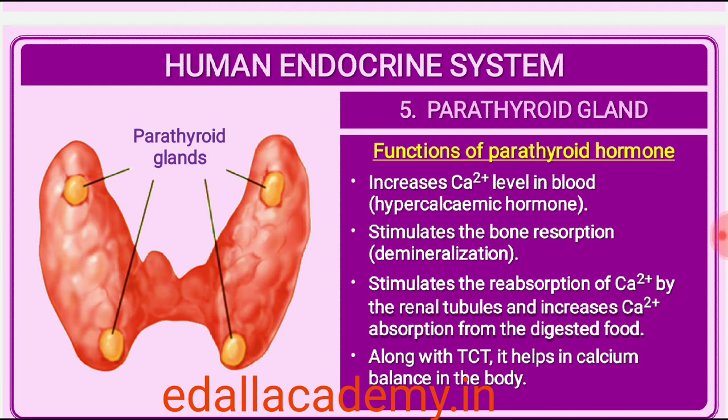PTH acts on bones and stimulates the process of bone resorption, dissolution/demineralization. PTH also stimulates reabsorption of Ca2+ by the renal tubules and increases Ca2+ absorption from the digested food. It is, thus, clear that PTH is a hypercalcemic hormone, that is, it increases the blood Ca2+ levels. Along with TCT, it plays a significant role in calcium balance in the body.